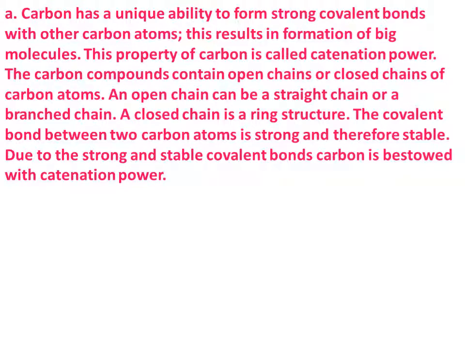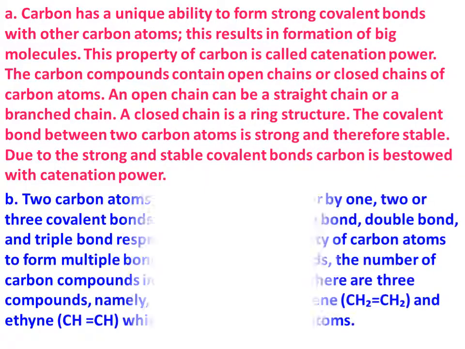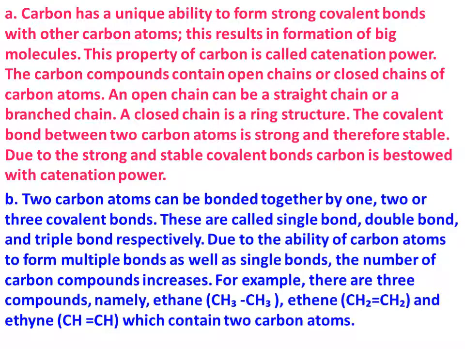The carbon compounds contain open chains or closed chains of carbon atoms. An open chain can be a straight chain or a branched chain. A closed chain is a ring structure. The covalent bond between two carbon atoms is strong and therefore stable. Due to the strong and stable covalent bond, carbon is bestowed with catenation power. Then B: two carbon atoms can be bonded together by 1, 2 or 3 covalent bonds. These are called a single bond, double bond or triple bond respectively.